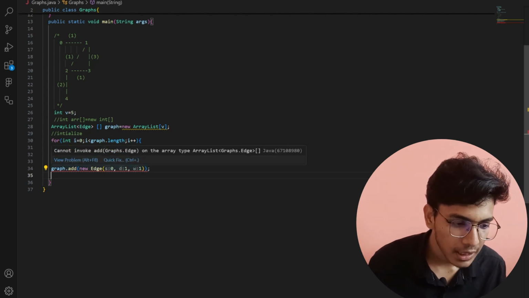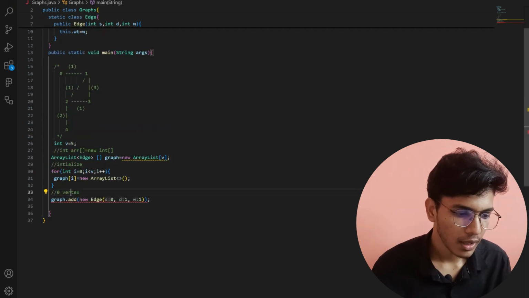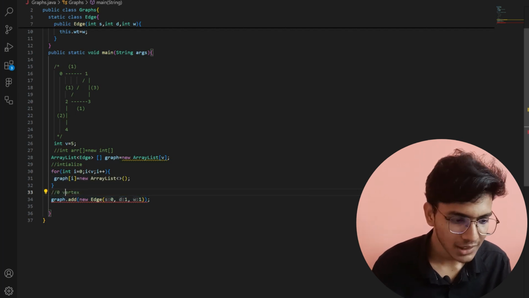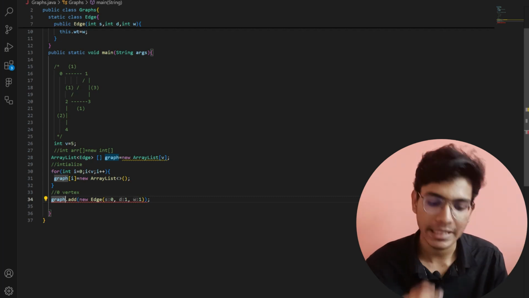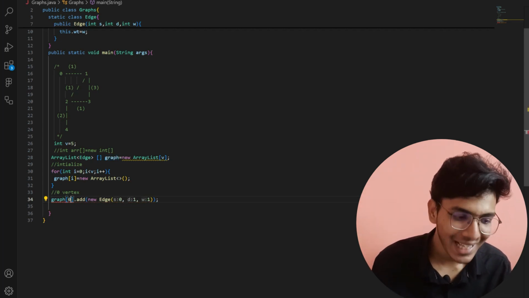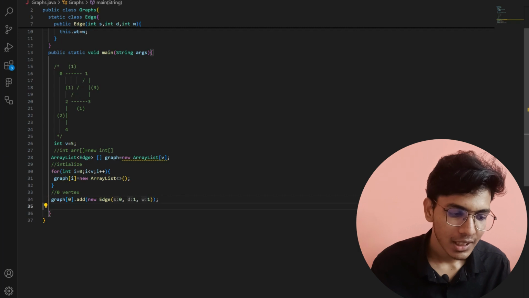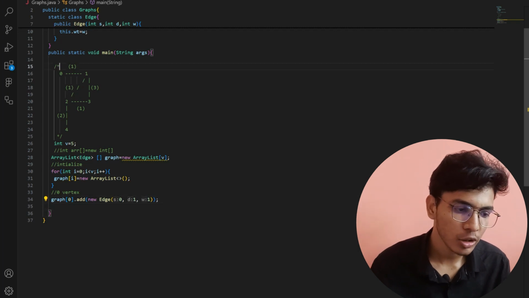Here it is showing some kind of error, can't resolve. It is showing an error because this is an array, right? So at that particular 0th index I am adding a list, so I need to give the index here. Now after this the 0th index is completed, the 0th element is completed.